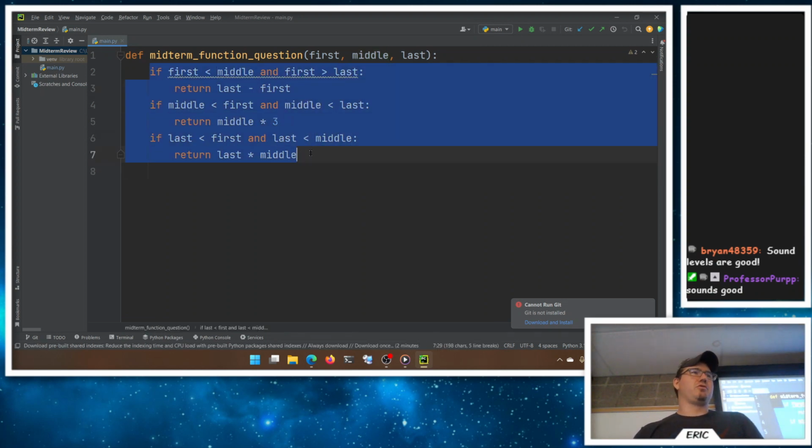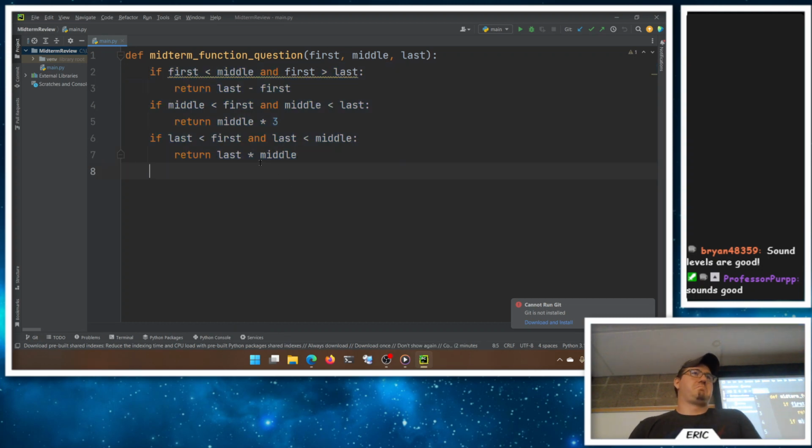Now, what if none of these were true? Well, I didn't specify. So I think I puzzled it out and it was fine, because this is if first is the least, but bigger than last. This is if last is the least, and this is if middle's the least. So if first is less than last, we get nothing in this case. Other than that, though, we should get an answer. And that's our function.